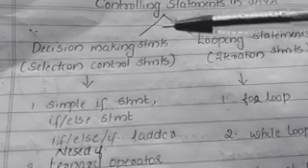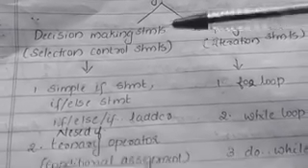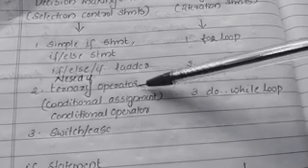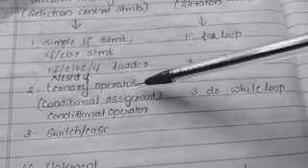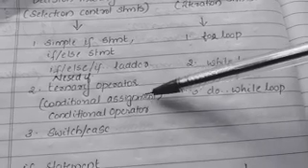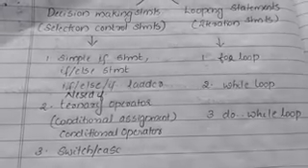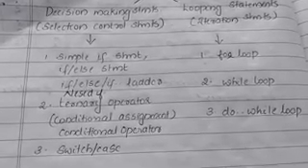The decision making statements in Java are of different types. First one is simple if statement. Second one, if else statement. Third one, if else ladder. Then nested if statement. Then ternary operator. We have already studied about this ternary operator. This is also known as conditional operator or conditional assignment operator. The third decision statement is switch case statement. So these are the different types of decision making statements.